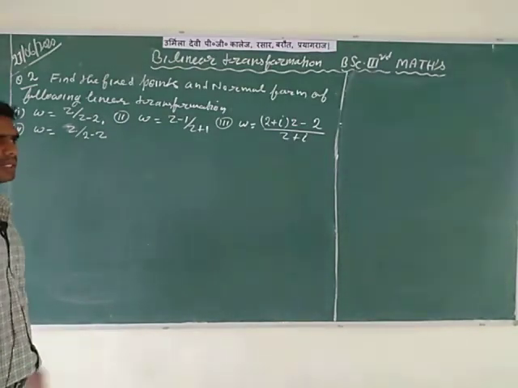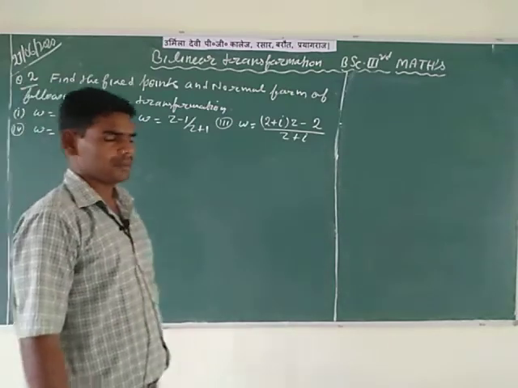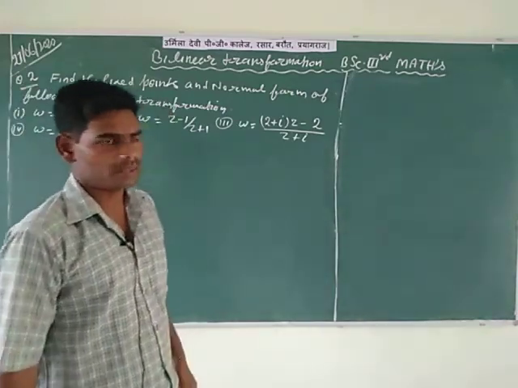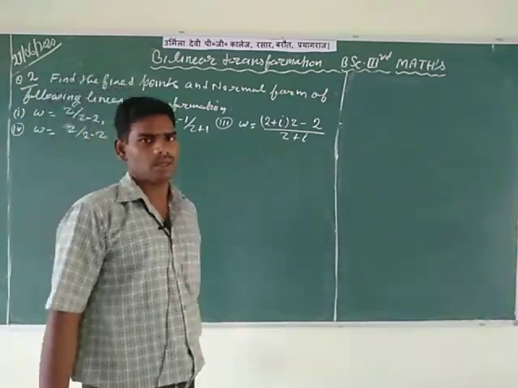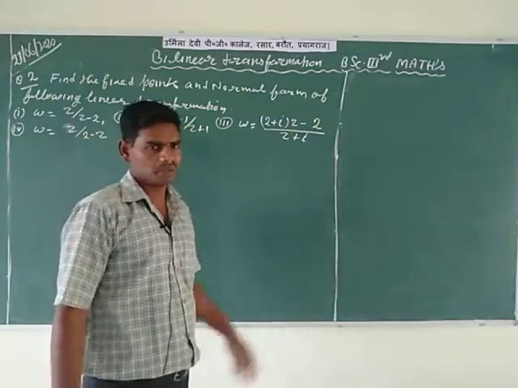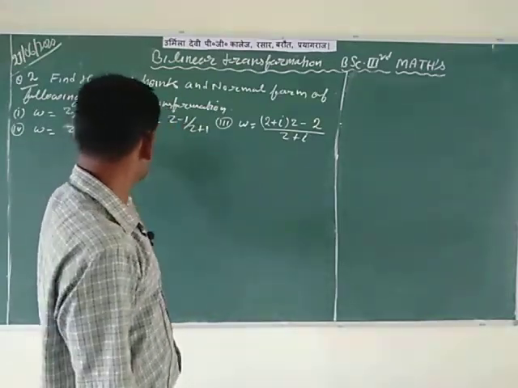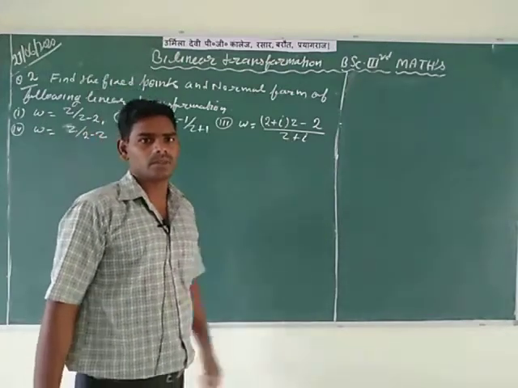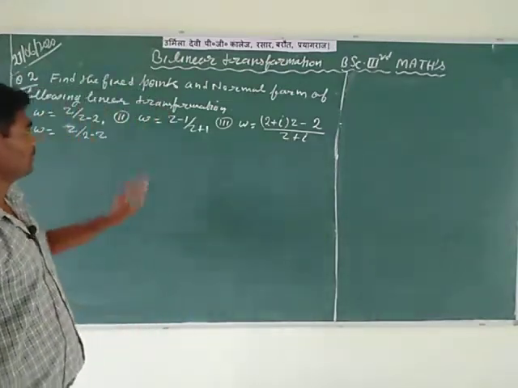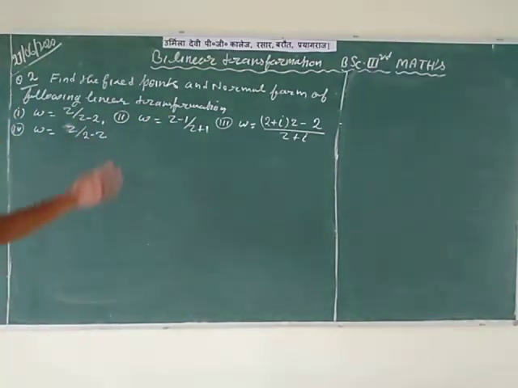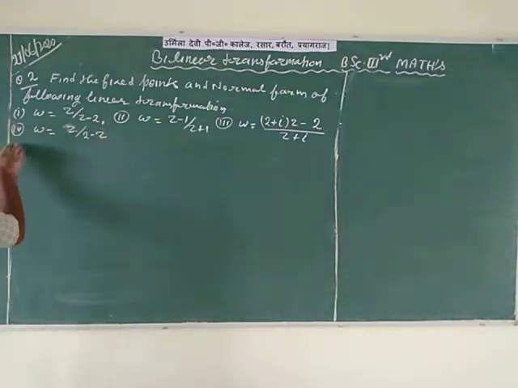These transformations are bilinear transformations, and you can check very easily, same as in question first. It is not necessary to check that these transformations are bilinear, as our aim is to find the fixed points of these bilinear transformations. So consider first the first question.